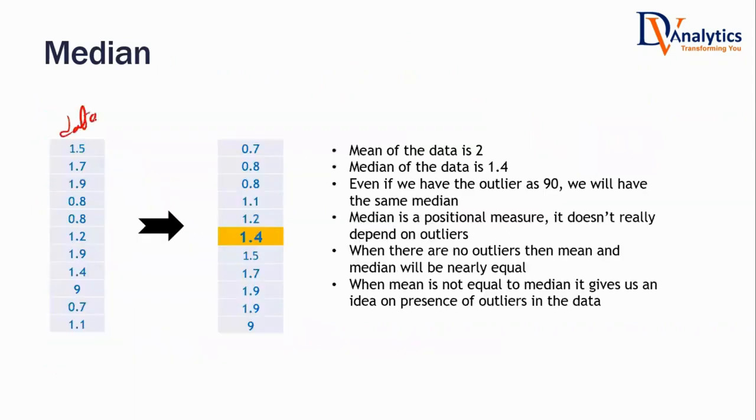You take the original data, then sort the data. This is the sorted version of the data. After sorting, take the middle value. After sorting, the middle value happens to be 1.4. This is known as median. Mean and median both are averages only, but median is calculated differently.